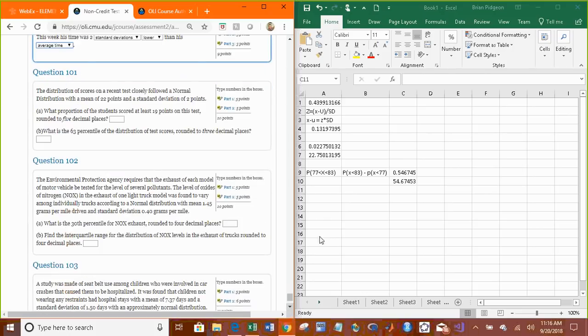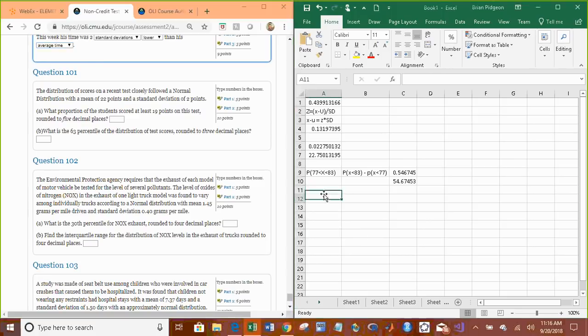All right, 101. The distribution of scores in a recent test closely follows a normal distribution with a mean of 22 and a standard deviation of 2. What proportion of students would score at least 19 points on the test? So, at least 19 is greater than or equal to 19. But our normal distribution calculator only does less than, so we need 1 minus the probability that x is less than 19.